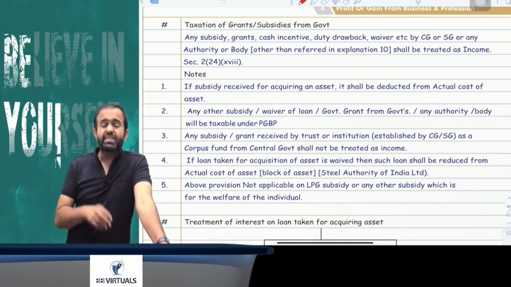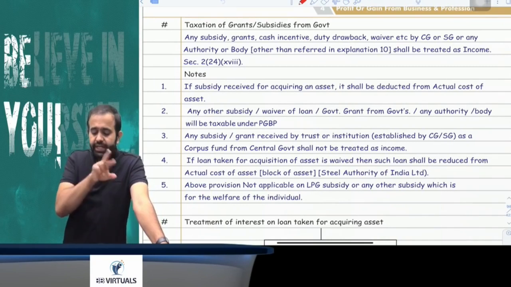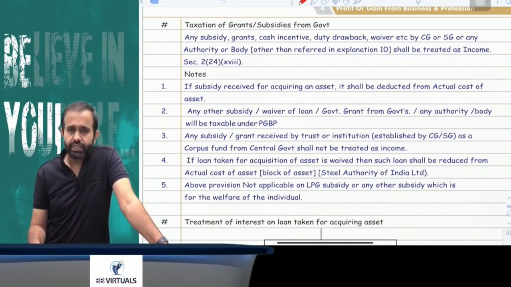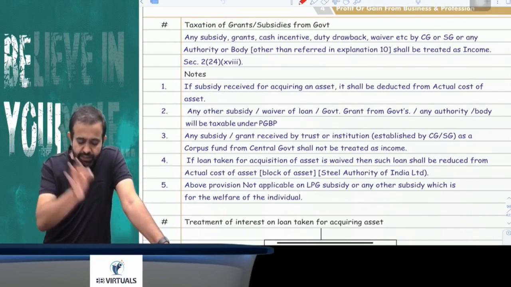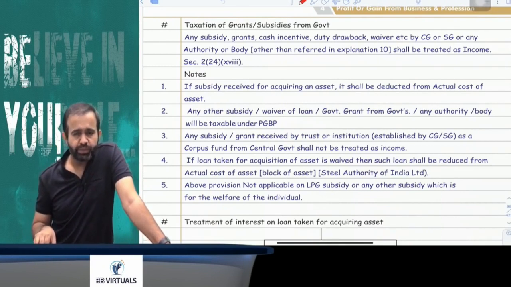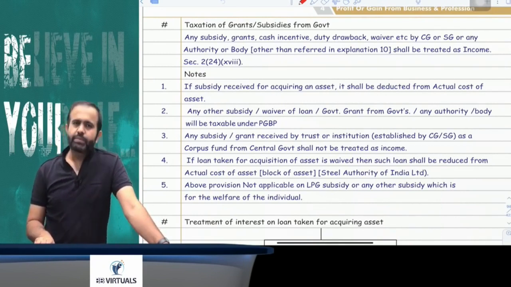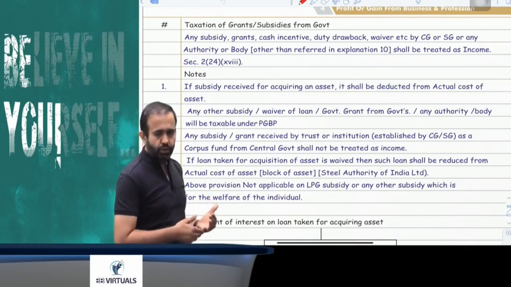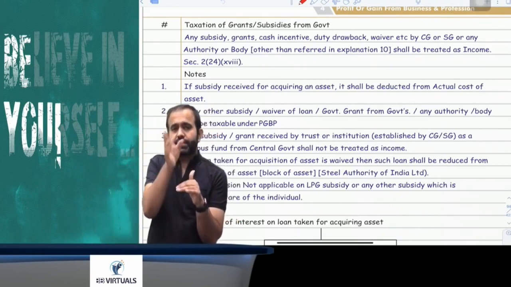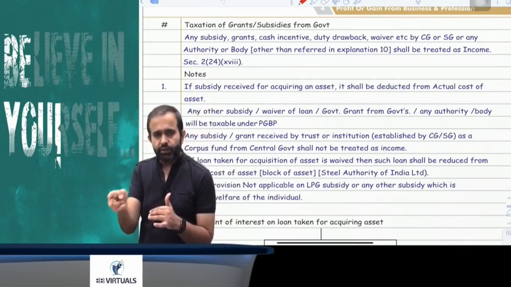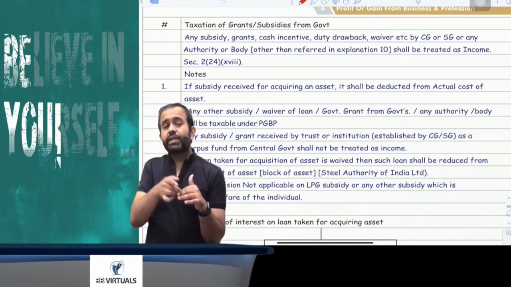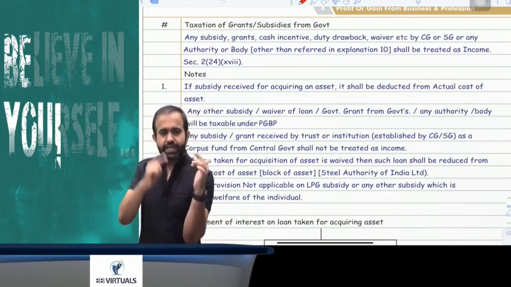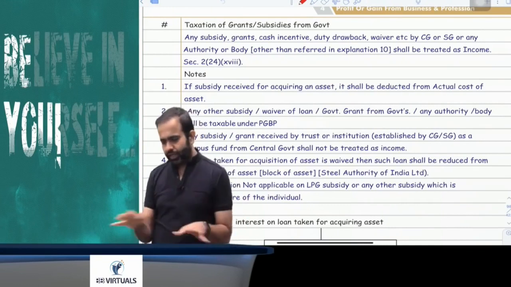subsidy or government grant is received by a trust or institution that is created by the central government or state government, and the grant is received from the central government as a corpus fund, then it is not taxable. What I am saying is that if any government grant or subsidy is received by a trust, and the trust is created by the central government or state government, and that trust receives the government grant or subsidy from the central government as a corpus of the trust, it is not treated as taxable.